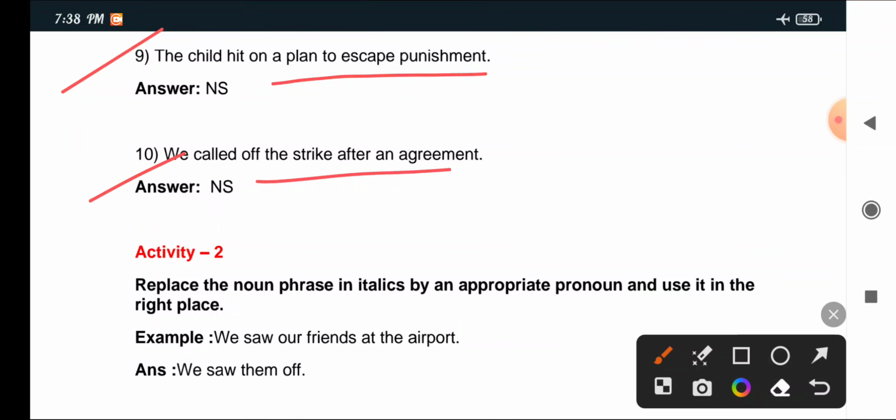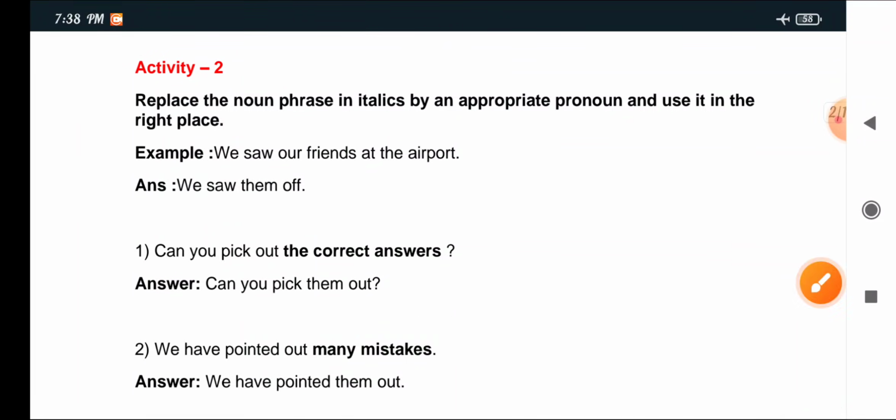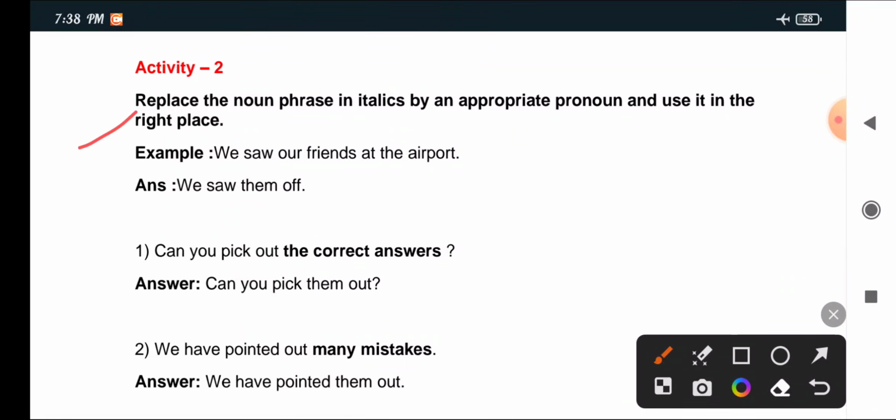10: We called up the strike after an agreement. This is not separable. Activity 2: Replace the noun phrase in the italics by an appropriate pronoun and use it in the right place. Example: We saw our friends off at the airport. Answer: We saw them off.